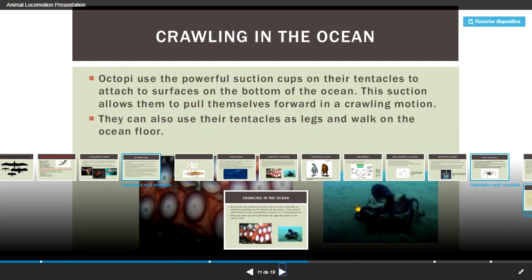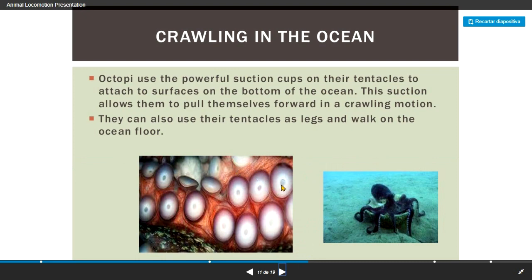Well, and the other example of some invertebrates in the water are the octopuses. They don't have the same system as the squids. They move by crawling in the ocean. The octopus has eight, sometimes more, kinds of legs that they use to crawl through the ocean. But when they need to, they can swim really fast. They use a suction system in each one of their legs to take objects. So these animals are very versatile.